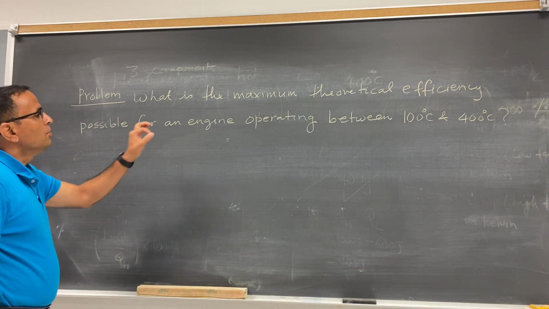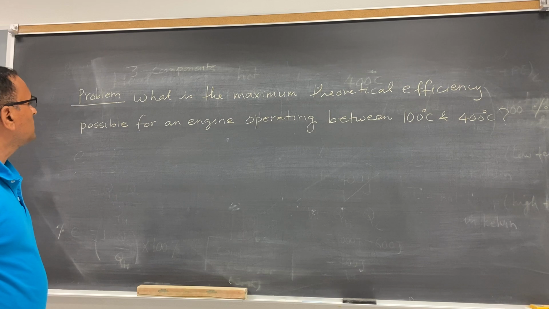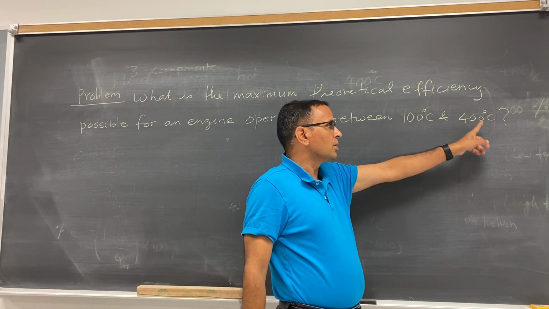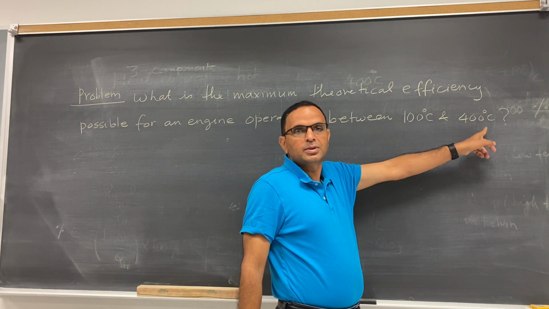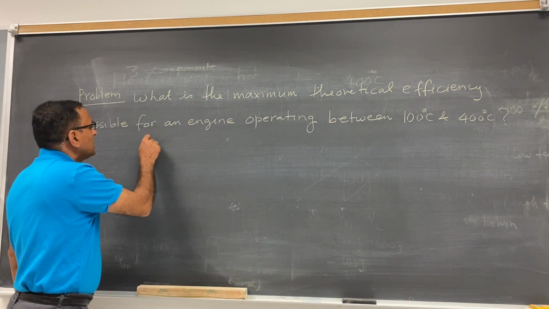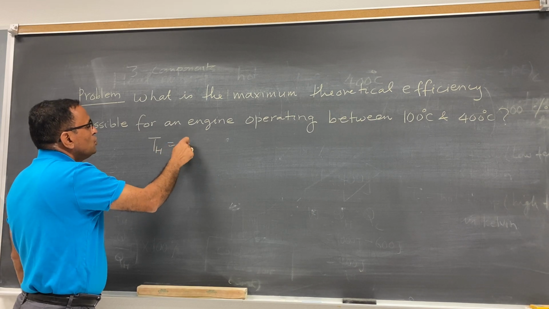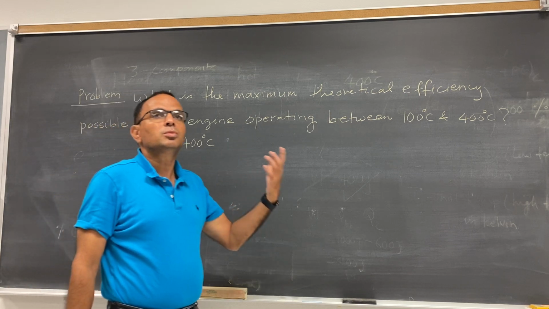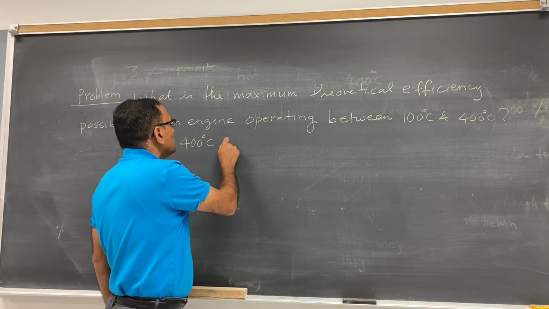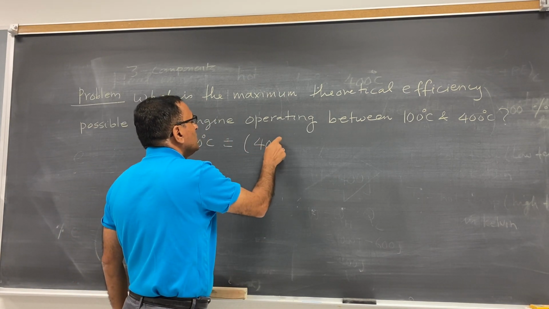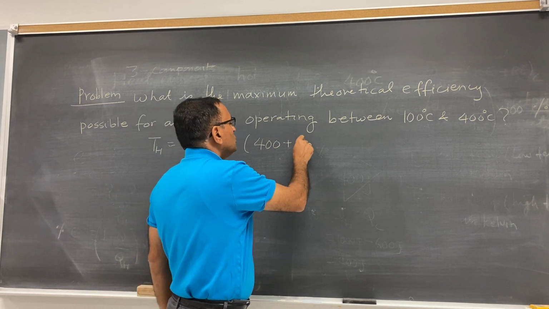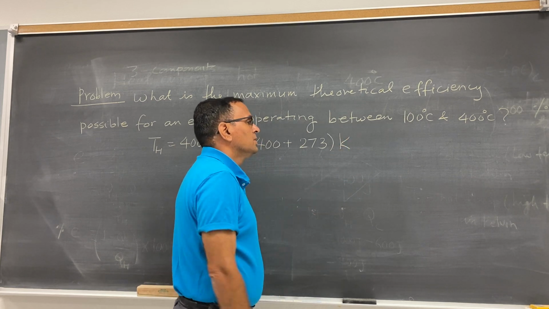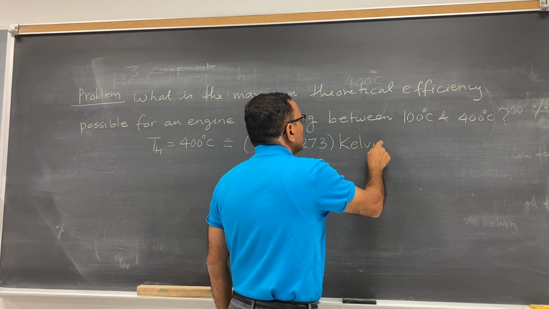So what is the maximum theoretical efficiency possible for an engine operating in between 100 degrees Celsius and 400 degrees Celsius? Of course, this is in terms of temperature, then temperature is given. So look at this, your high temperature TH is equal to 400 degrees Celsius. But I told you that the degrees Celsius, you have to convert this into the Kelvin. So you know how to convert the Celsius into Kelvin. 400 plus you have to add 273, right? 273, so it is now in Kelvin.